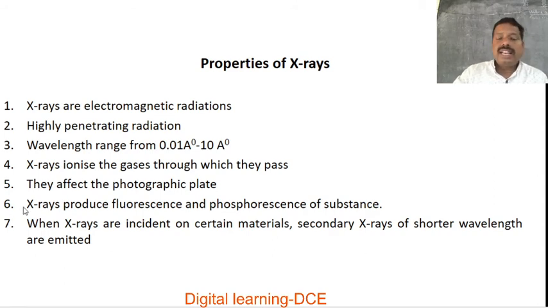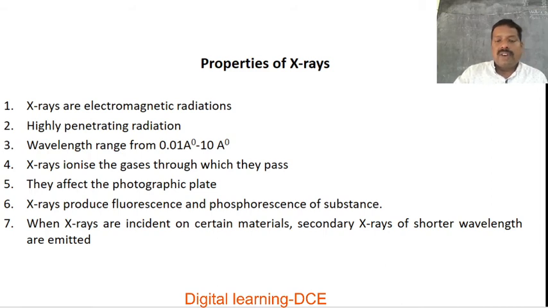X-rays affect the photographic plate. If you pass X radiation through a photographic film, these affect the photographic film or plate. If we develop that photographic plate, then we come to know what type of X-rays were incident, what the energy and intensity are, and later on by using that we may calculate the wavelength also.